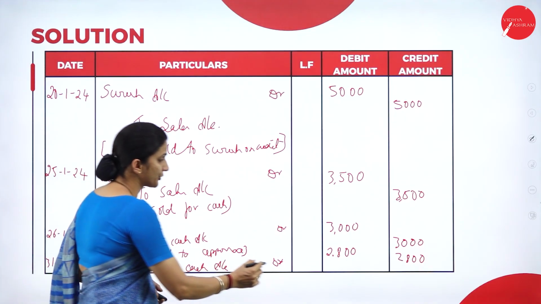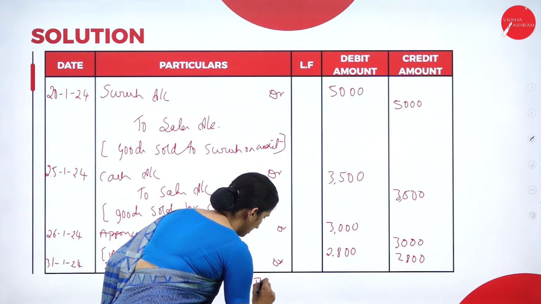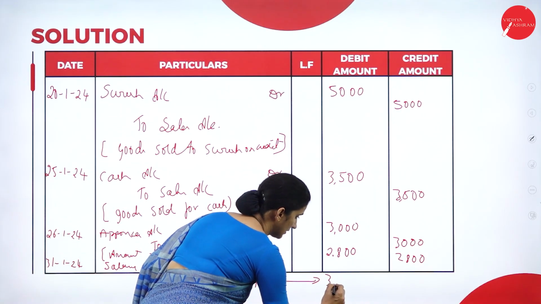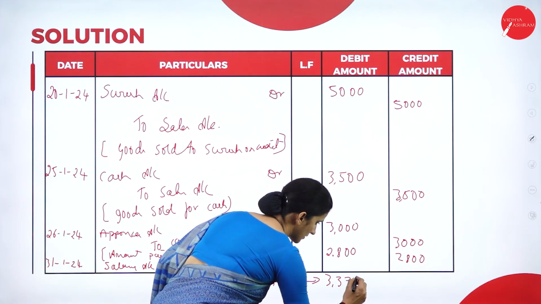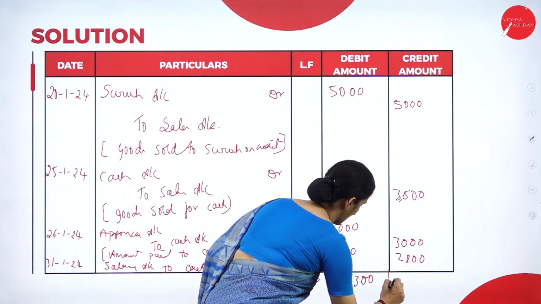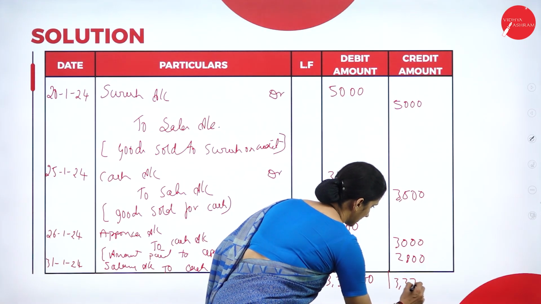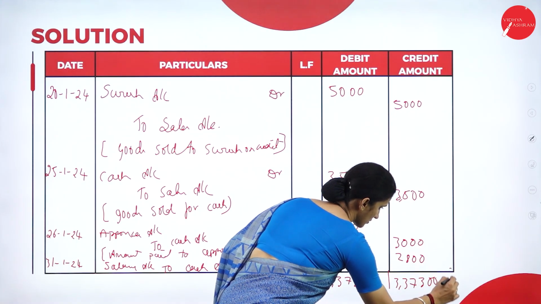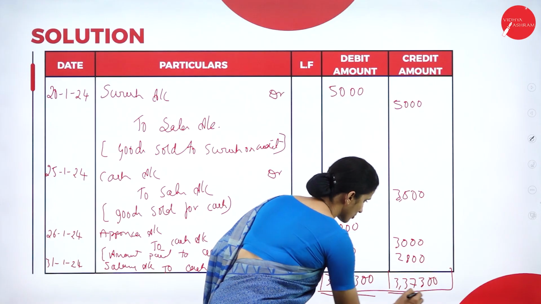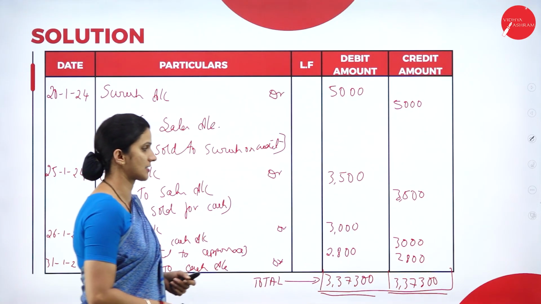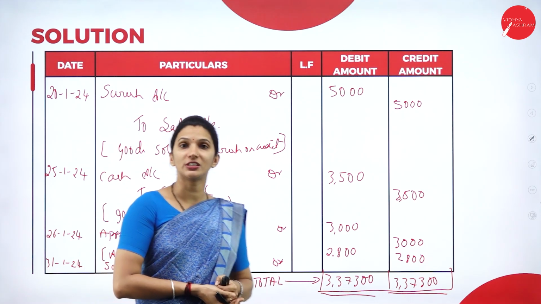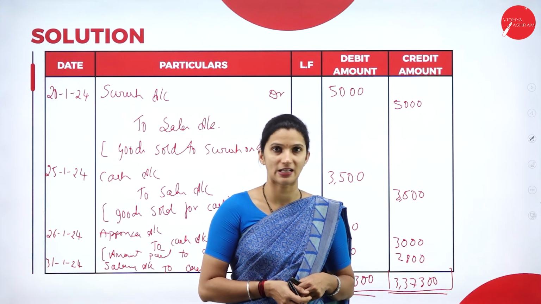Now we'll do the total here. The total debit side will be 3,37,300. The same amount here on the credit side, 3,37,300. So this will be the total. Debit side equals credit side, 3,37,300. This is how we pass the journal entries for this financial transaction.